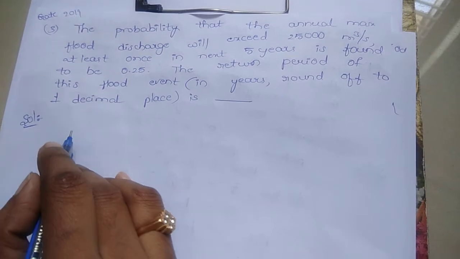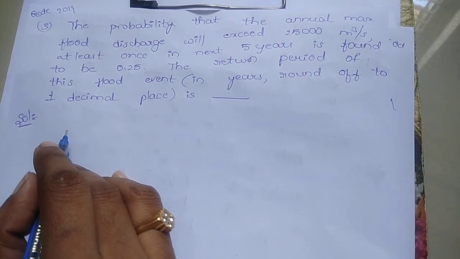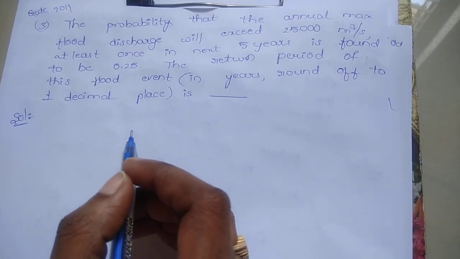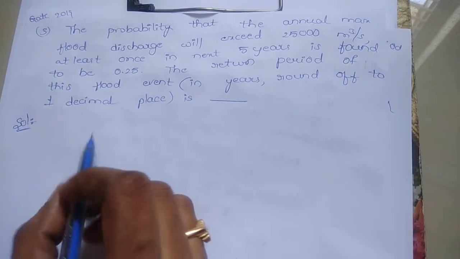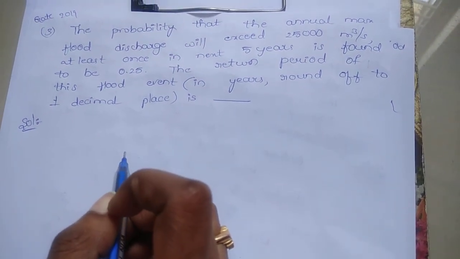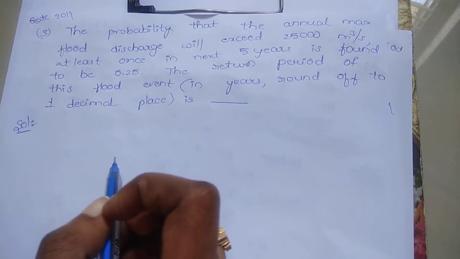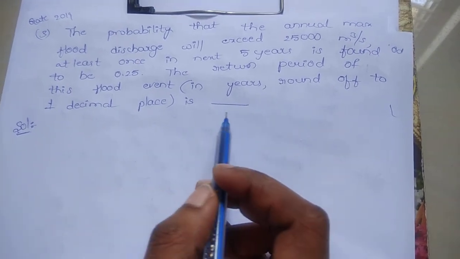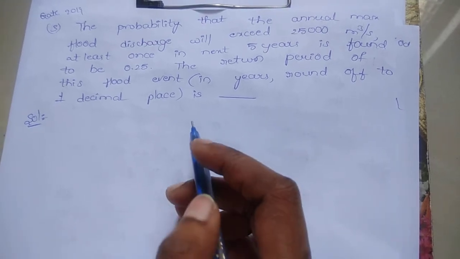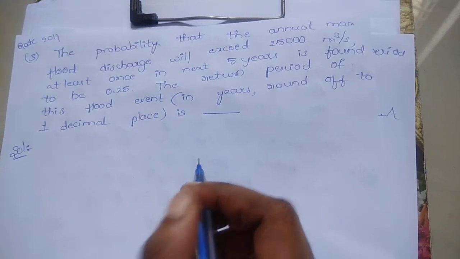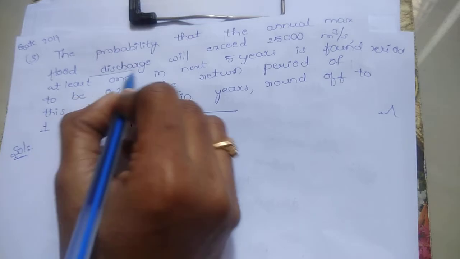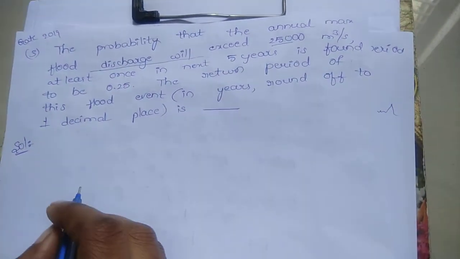The probability that the annual maximum flood discharge will exceed 25,000 meter cube per second at least once in the next 5 years is found to be 0.25. The return period of this flood event in years, rounded off to 1 decimal place. First of all, here the flood discharge value is unnecessary.